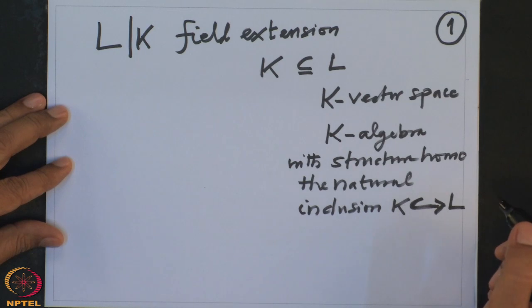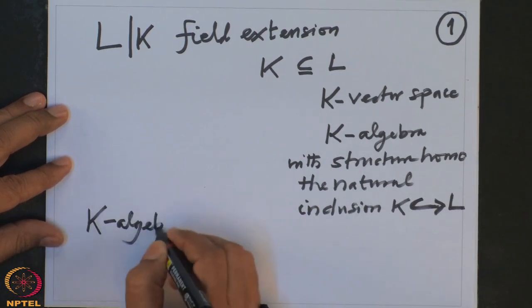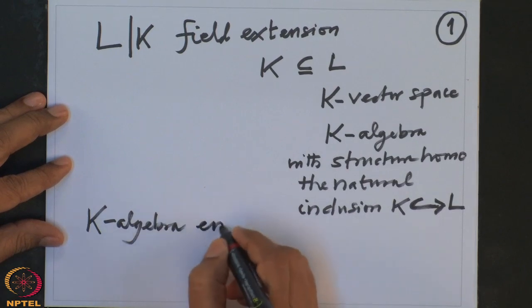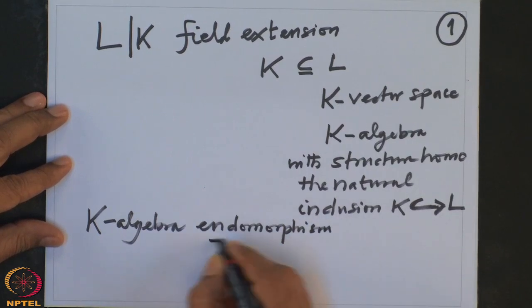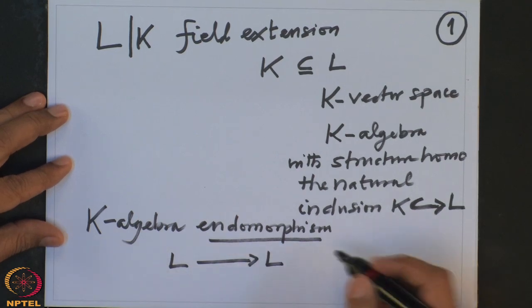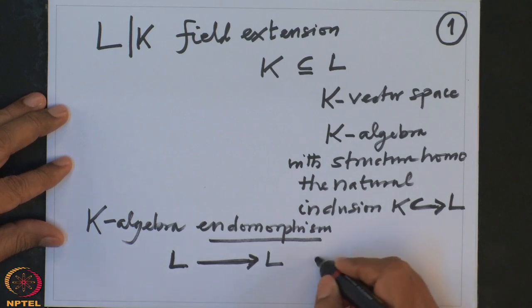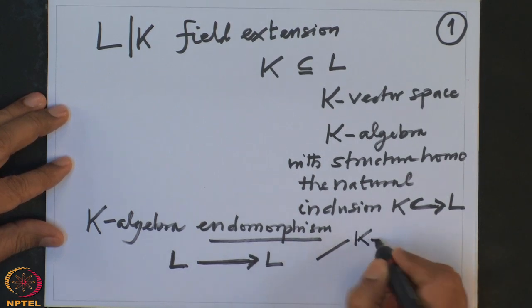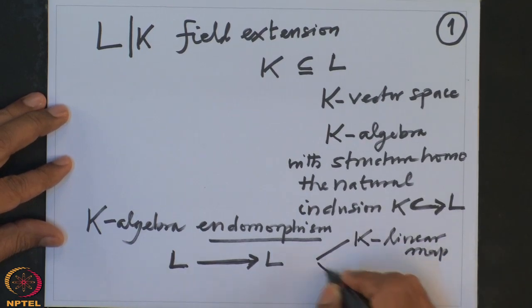So therefore it makes sense to talk about K algebra endomorphisms, for example, from L to L. When one says K algebra endomorphism, let us spell out what it means. First of all, it is a map from L to L. It is a K linear map, and also it is a ring homomorphism.